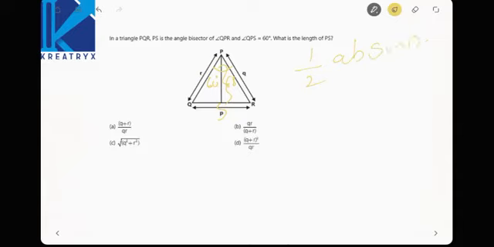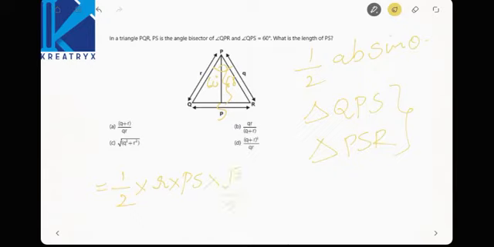Now find out the area of triangle QPS and triangle PSR. See here, triangle QPS is equal to half into R into PS into sine 60, which will be root 3 by 2.